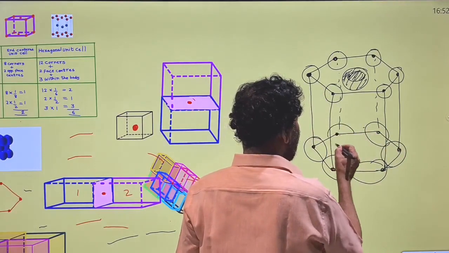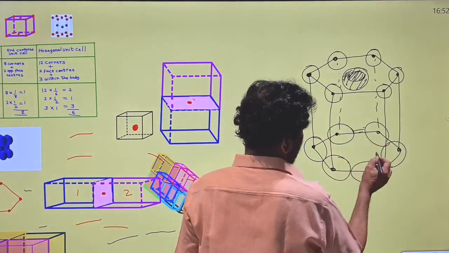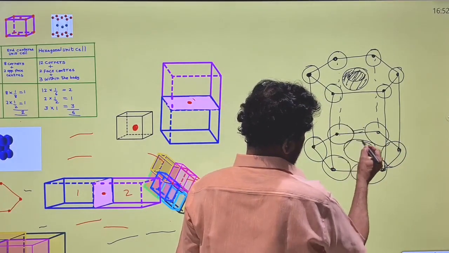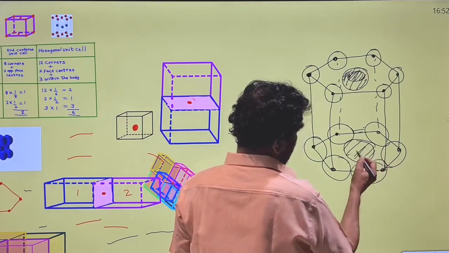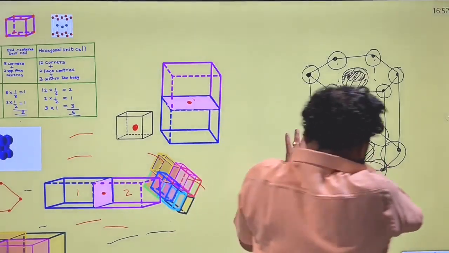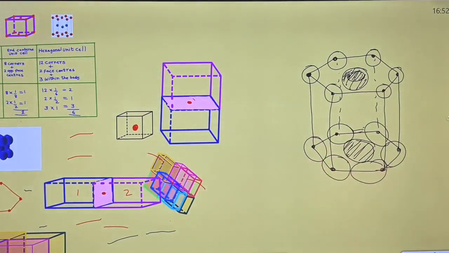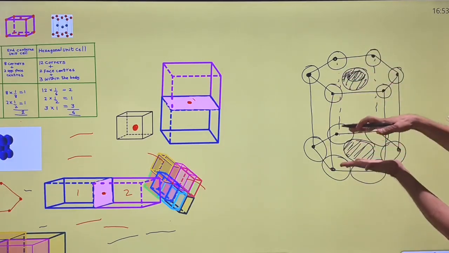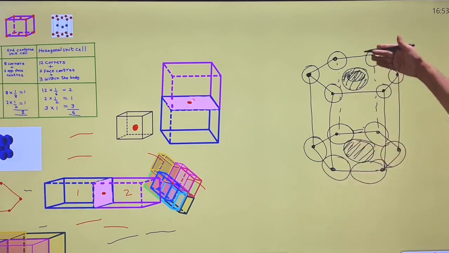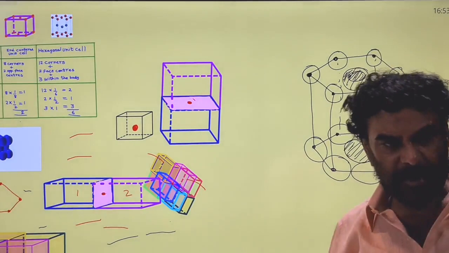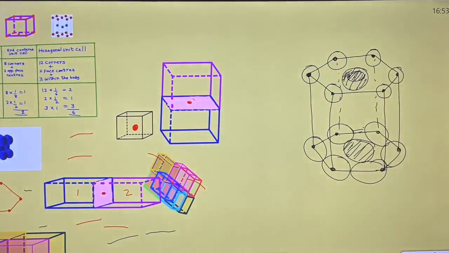The sizes may not be appropriate. This is another planar, two-dimensional hexagon with a center. This is touching all six, and this is also touching all six. The two plates are connected to each other. This is the hexagonal unit cell.